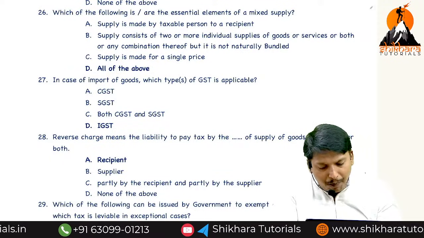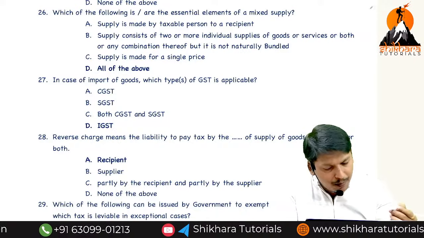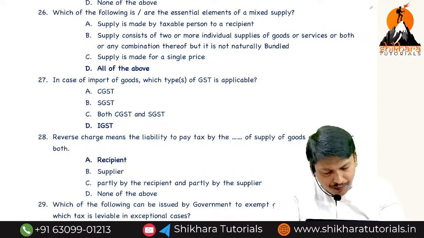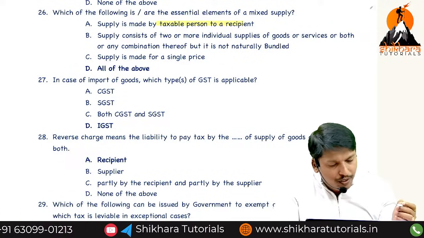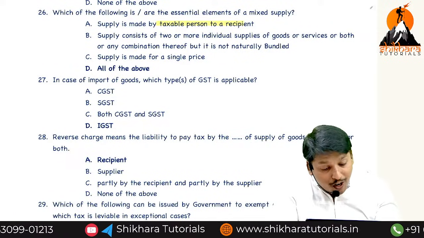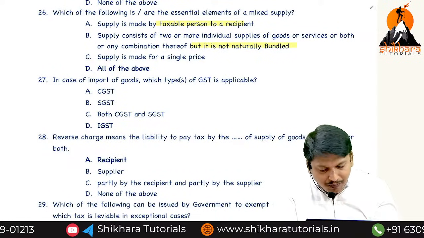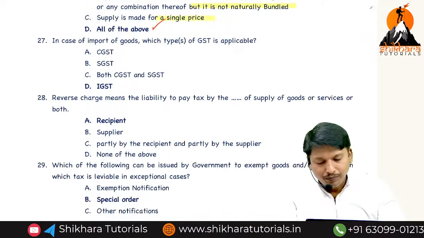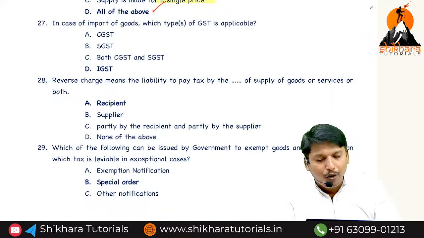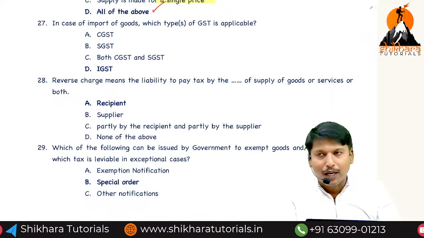Supply made by a taxable person to a recipient. Yes, correct. Two or more individual supplies of goods, services, or both, or any combination, which are not naturally bundled. Correct. For a single price. Correct. Then what is the correct answer? All the above.